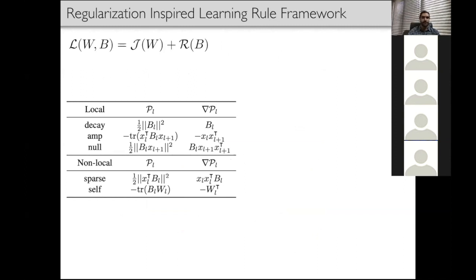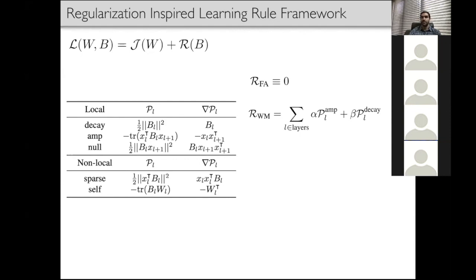functions. It is easy to see how feedback alignment falls under this framework, as it would mean to simply make the regularization term and the loss identically zero. Weight mirror, on the other hand, can simply be viewed as a linear combination of the amp and decay primitives with appropriately chosen coefficients. If we look at what the derivative of RWM with respect to the backward weights is, we obtain the previously defined update rule for weight mirror.